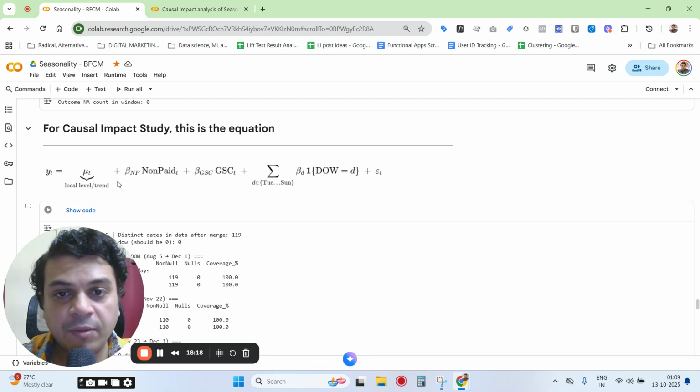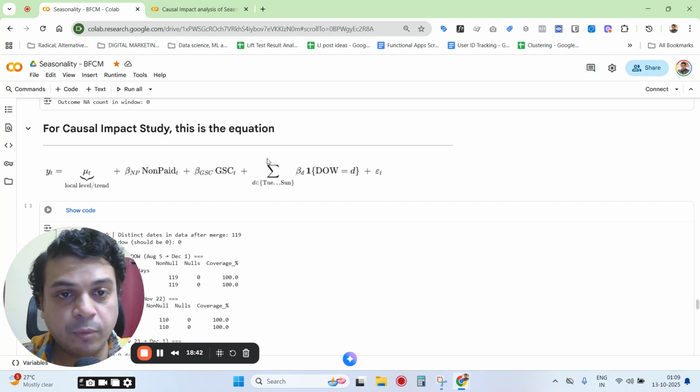We obviously have a basic level and trend. We have some non-paid sessions. This is a good control to have. How it works is, you need control variables. You have a target variable, and you also have your other kinds of control variables. We have non-paid sessions, which is something you can get from GA4 data. You have Google Search Console data for branded clicks. This is what we use as controls.